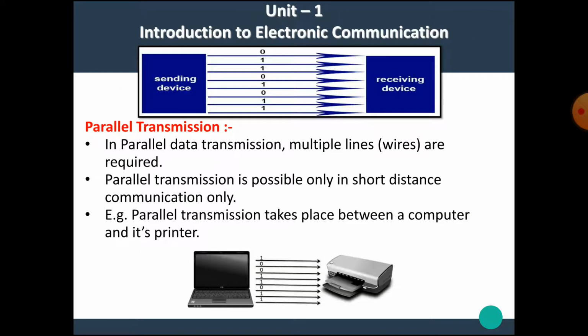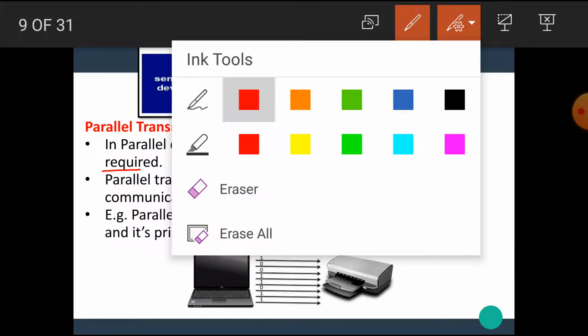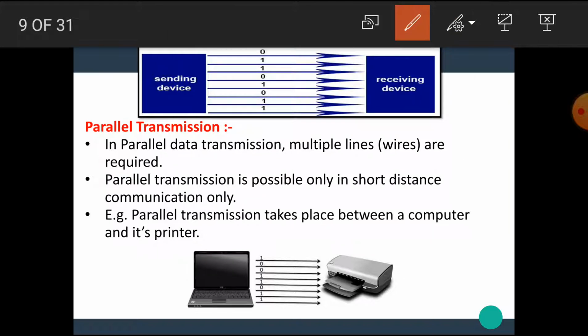What happens in this parallel data transmission? Let's see. In parallel data transmission, multiple lines or multiple wires are required. That means these lines are also called wires. Next, parallel data transmission is possible only in short distance communication. That means parallel data transmission is possible only over a short distance.